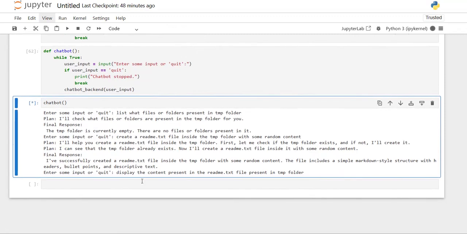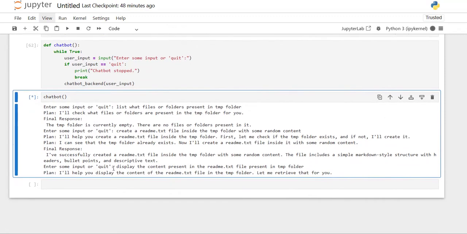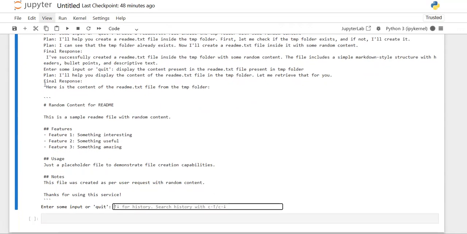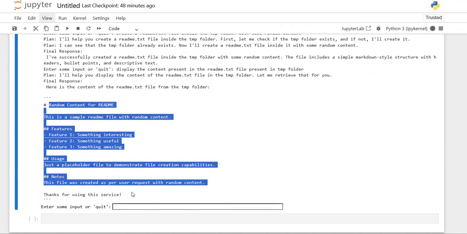So I'm asking it so that it is able to read the content and display the content for me. As you can see, the final response, whatever the content present in it, was displayed correctly, right?